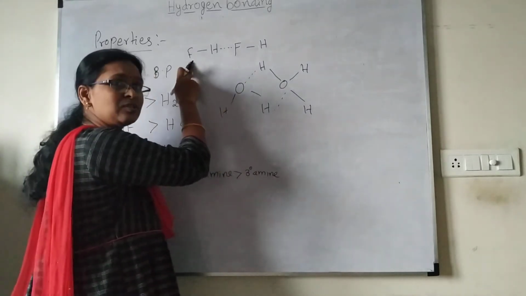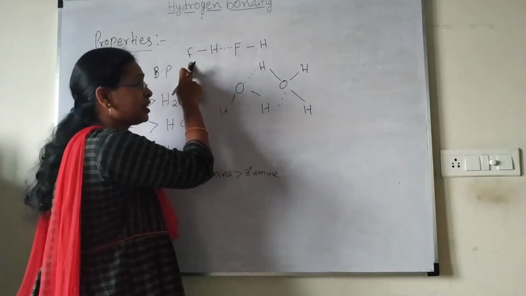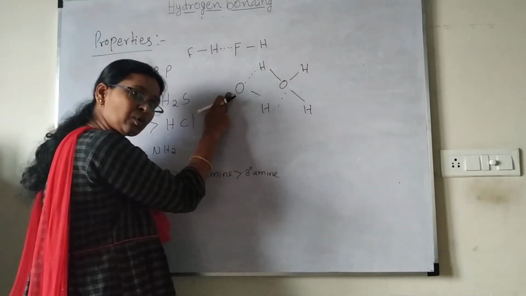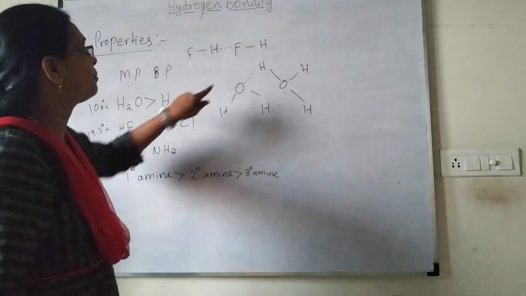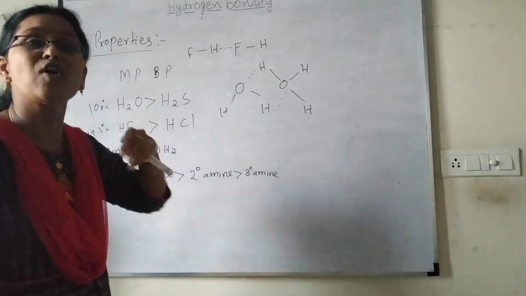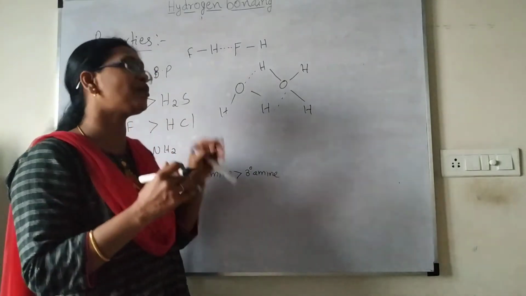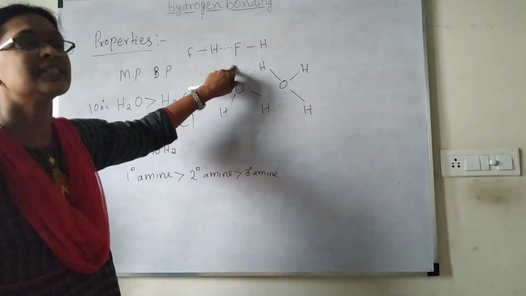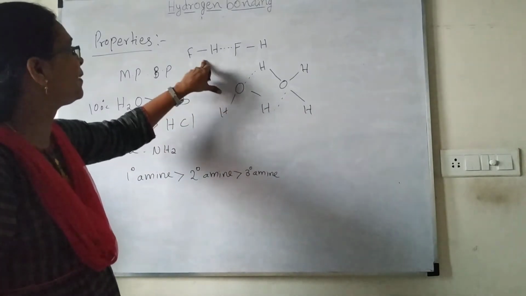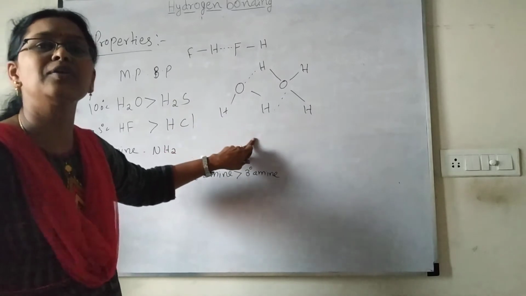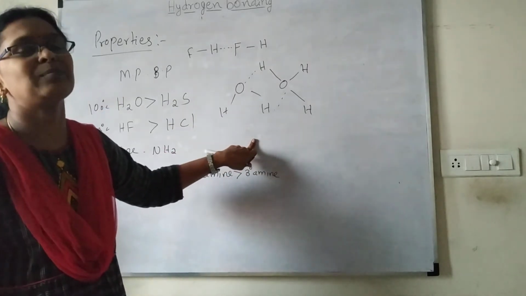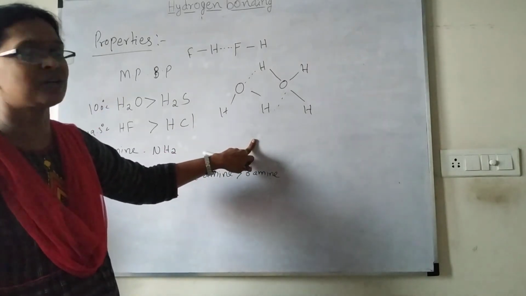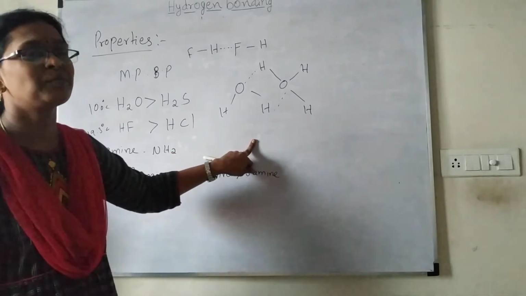Even though fluorine is more electronegative compared to oxygen, the number of hydrogen bonds formed will be more in case of water compared to hydrogen fluoride. That is the reason water has a high boiling point compared to these two.